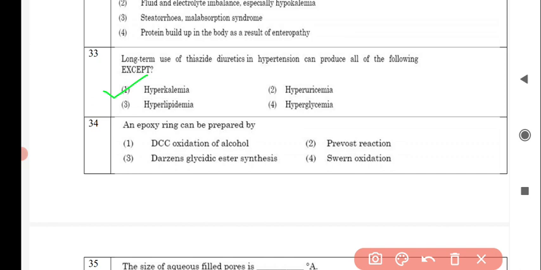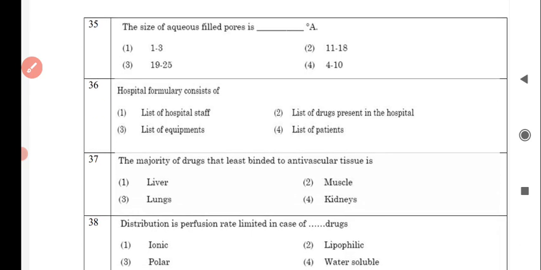Next question is: an epoxy ring can be prepared by, and the correct answer is option number 3, Darzens glycidic ester synthesis. Next question is: the size of aqueous filled pores is, and the correct answer is option number 4, 4 to 10 Angstrom. Next question is: hospital formulary consists of, and the correct answer is option number 2, list of drugs present in the hospital. Next question is: the majority of drugs that least bind to vascular tissue is, and the correct answer is option number 2, muscle.